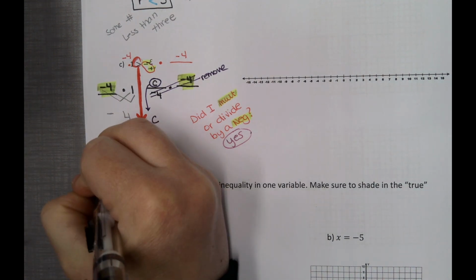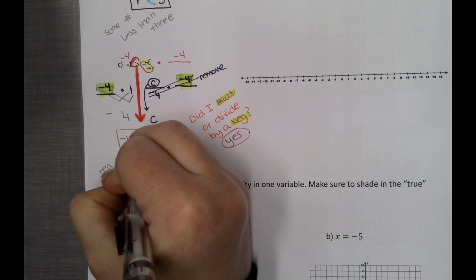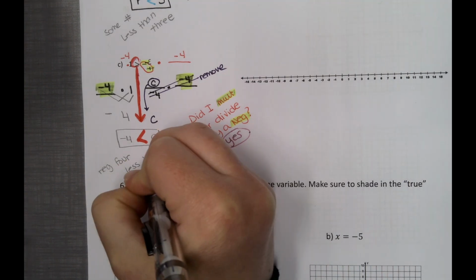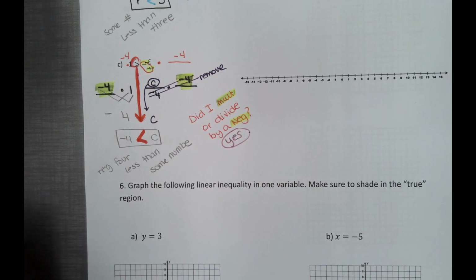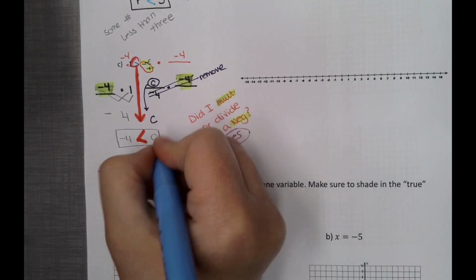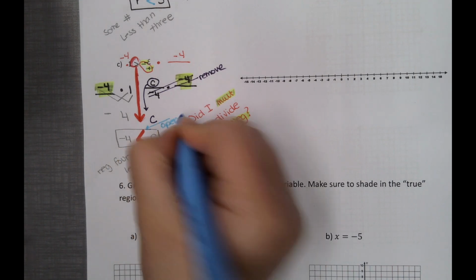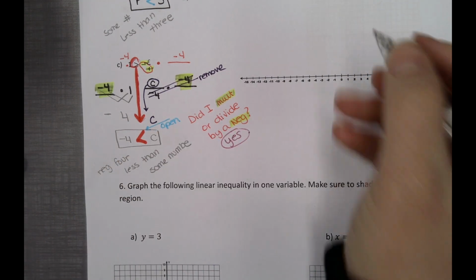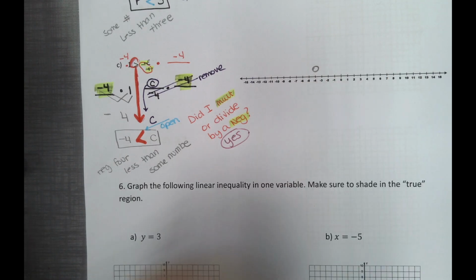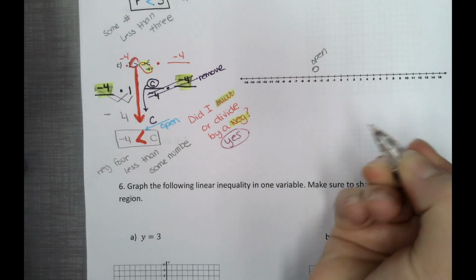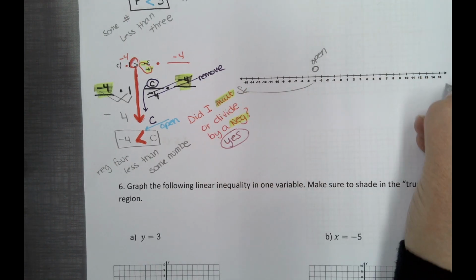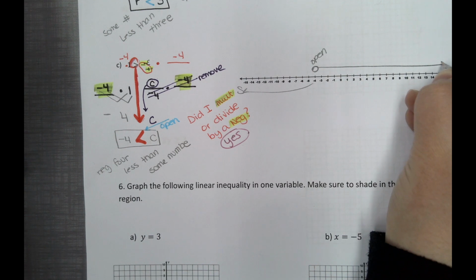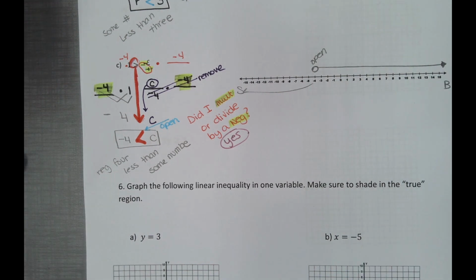Let's go ahead and graph that. Negative 4 is less than some number. Again, let's not make a mistake. No line underneath, that means this is going to be open. So I'm going to find a negative 4, open, so don't shade it. And then negative 4 is smaller, so that means some number is going to be bigger. Okay, moving on.